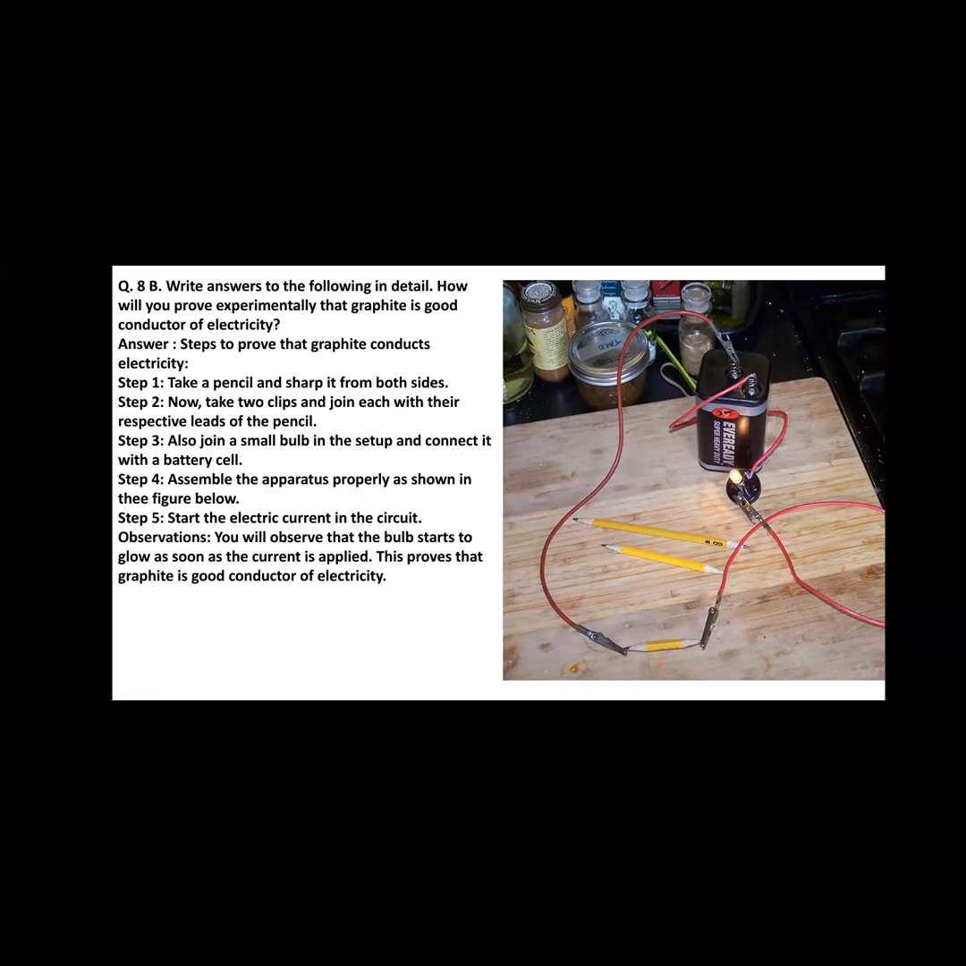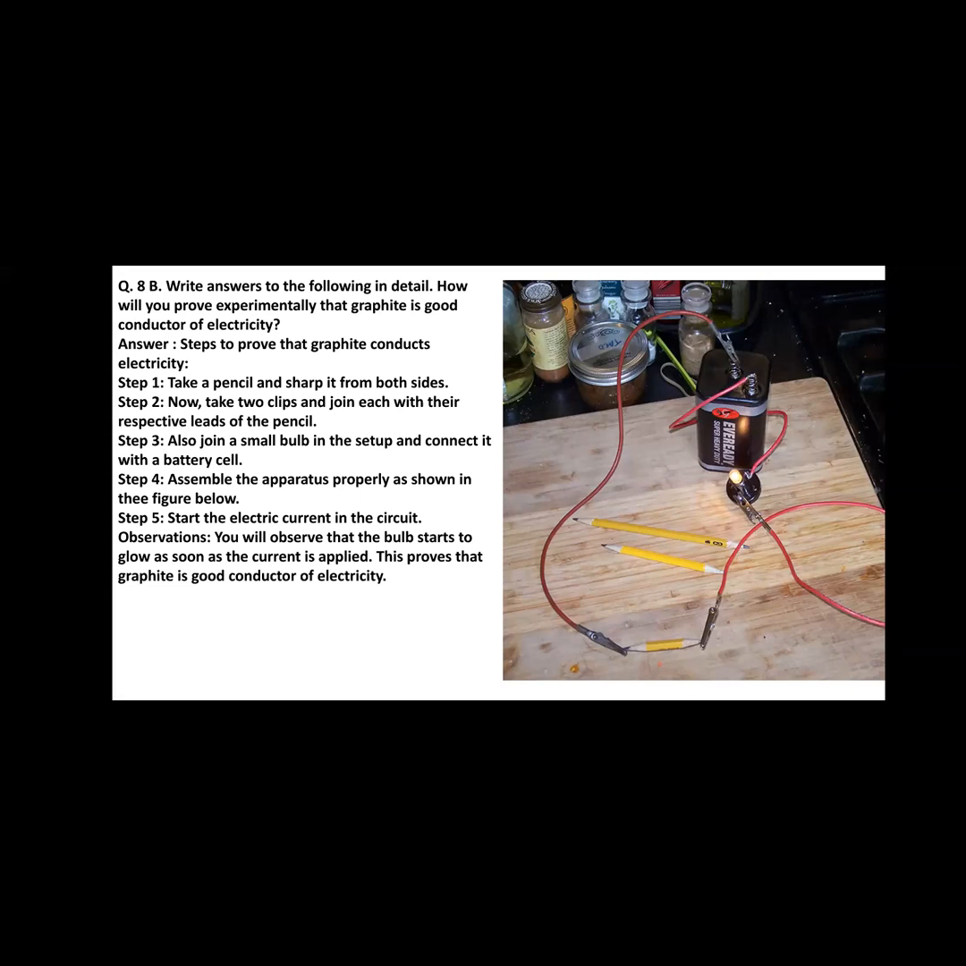In the third step, also join a small bulb in the setup and connect it with a battery cell. In between the connection, connect one small bulb. So, if the current flows through it, the bulb will glow, otherwise not. Make sure that the electric bulb is connected in the circuit. The fourth step, assemble the apparatus properly as shown in the figure.